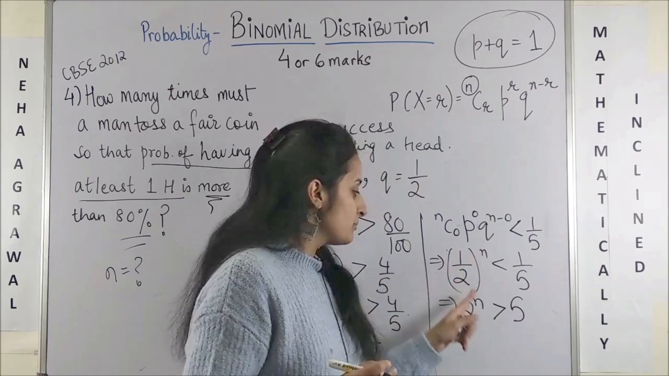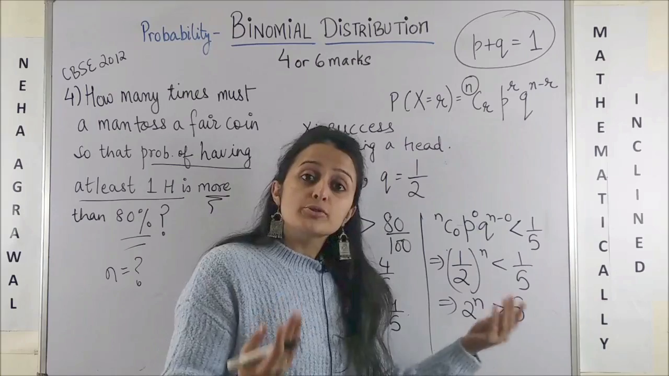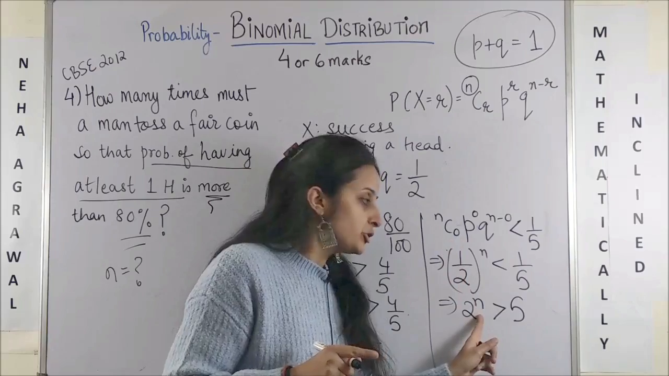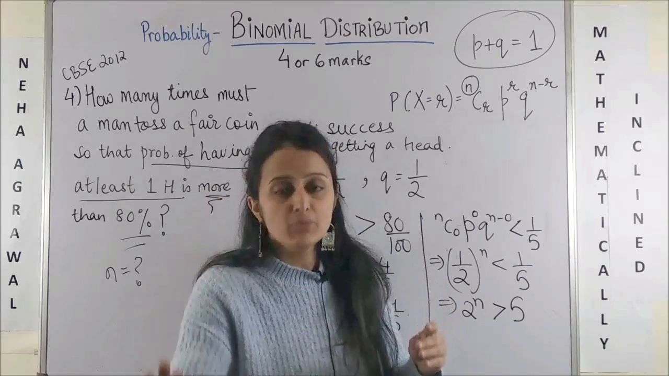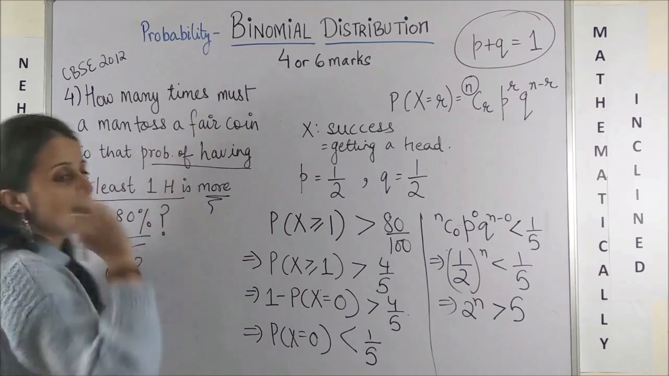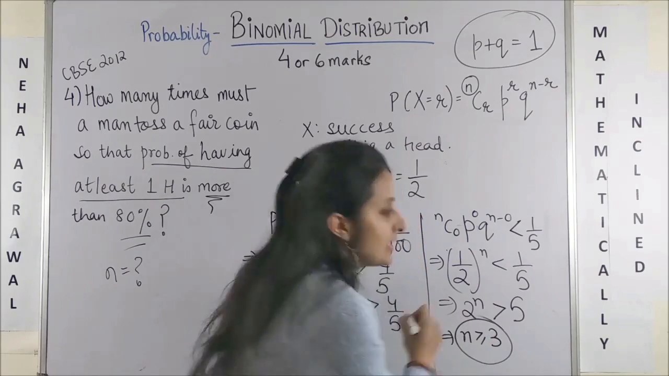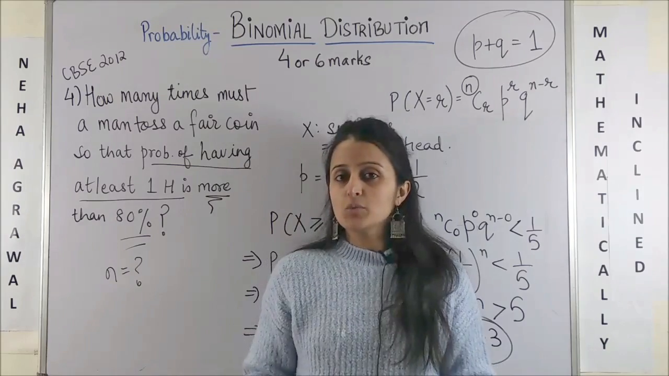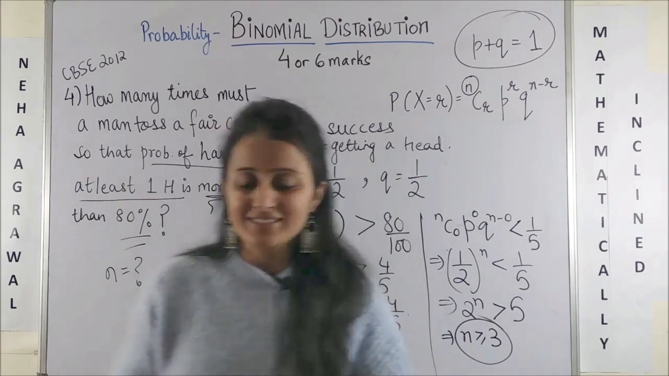What should n be? If you put n equal to 1, is 2 greater than 5? No. If you put n equal to 2, 2 squared, which is 4, is it greater than 5? No. When you put n equal to 3, that makes 2 cubed, which is 8, more than 5. 2 raised to power 4 is more than 5. 2 raised to power 5 is more than 5. So in short, how many times must a man toss a fair coin? At least, that means n is greater than or equal to 3. That means at least 3 times you must toss the coin if you want your success to be more than 80%. Please make a note.